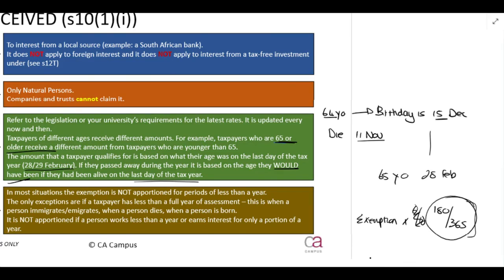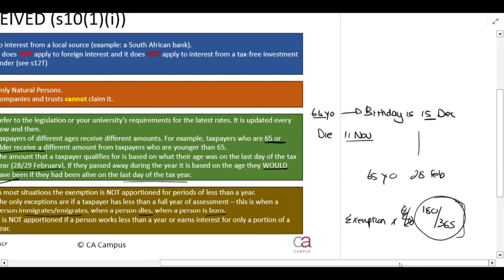A person's year of assessment is less than that period if they die, or if they are born, or if they immigrate to the country. So what do I mean by that? Let's say, for example, that here's the tax year. The tax year runs from the 1st of March until the 28th of February.